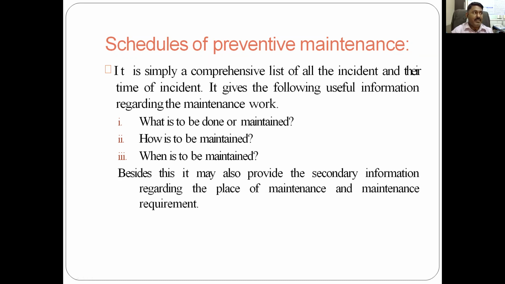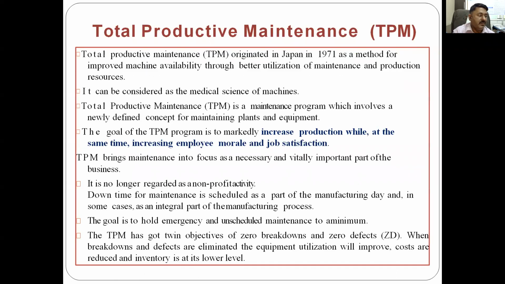If you take the example of any lathe machine, it may be after 15 days or a month. So here you can say what is to be maintained, just a lathe machine, and how it is to be maintained. So what is the procedure, what different aspects will you check? One can say the headstock and the balancing, the tailstock alignment with the headstock, the guideways, the cross slide, then the lead screw mechanism, and the vibrations and noise condition, etc. How it is to be maintained, when it is to be maintained, 7 days, 15 days, or the exact schedule of this maintenance. Friends, so this is about preventive maintenance.